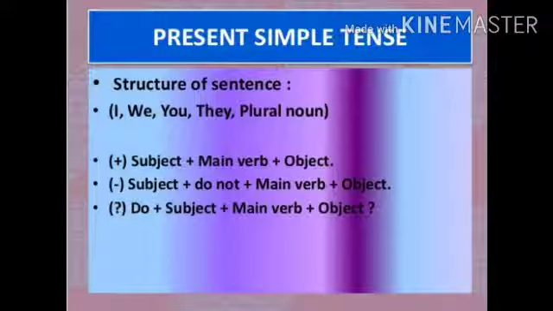One thing I want to explain to you is that in the simple sentence, the affirmative sentence, we cannot use any helping verb. It is only subject plus verb plus object. But at the time of making interrogative and negative, we use the helping verb do or does. Do is used for plural subjects and does is used for singular subjects.